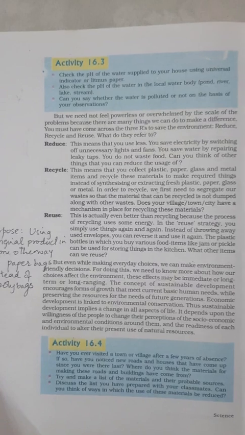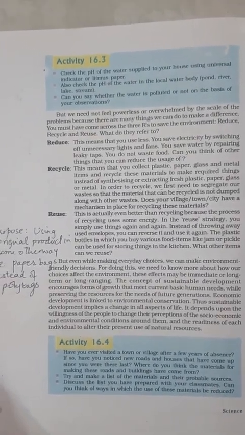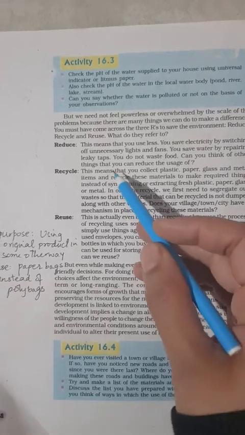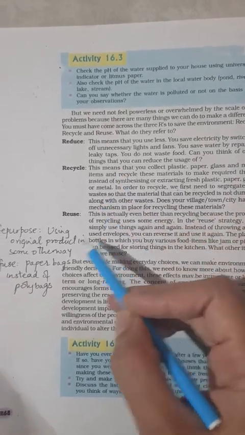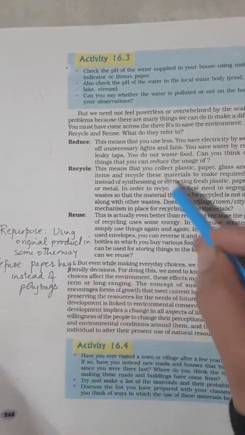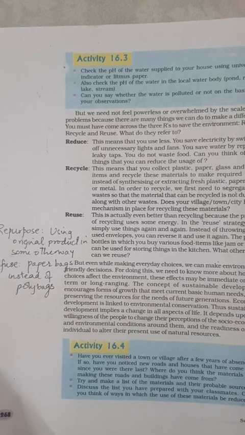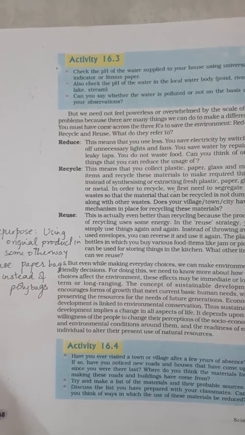There are certain approaches which can be used for sustainable development of our resources, like the 3 R's: reduce, recycle, reuse. Two more have been added: repurpose and refuse. Reduce, as the word says, means you need to save electricity, save water, reduce the usage.